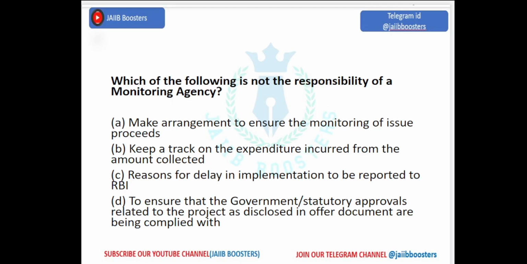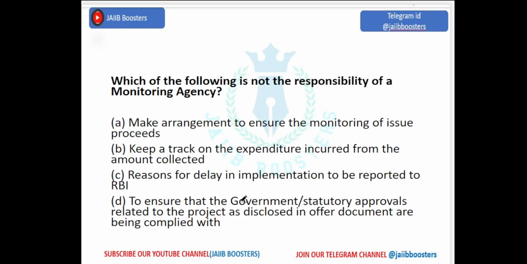Okay. Which of the following is not the responsibility of a monitoring agency? Make arrangement to ensure the monitoring of issue proceeds, keep a track on the expenditure incurred from the amount collected, reasons for delay in implementation to be reported to RBI, to ensure that the government's statutory approvals related to the project as disclosed in the offer document are being complied with.